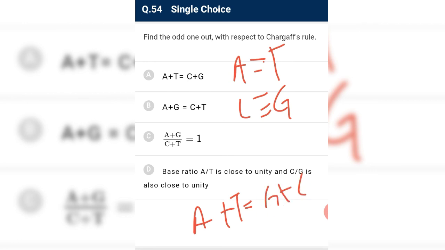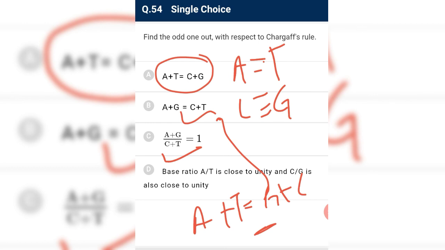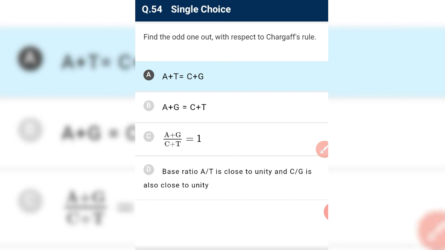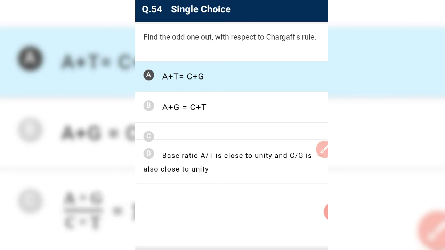So on rearranging we get this, and from this we get this. But A plus T equals G plus C is not Chargaff's rule. It is the species specific ratio. Okay, and the fourth is base ratio, that is A by T is close to unity and C by G is close to unity, because they are always almost equal.